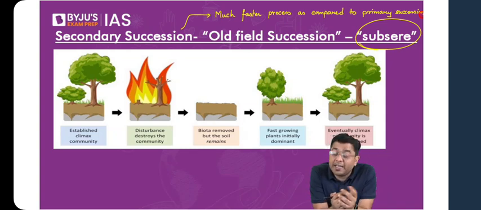Now, what the botanists and the ecologists had predicted was that it will take maybe hundreds of years for all that radioactive material to get eventually dissipated, and after hundreds of years, maybe we can have some life. But people were surprised when they visited Chernobyl around 20 years later. They were surprised to note the amount of biodiversity which has come back in that region. So that is again a kind of what? Secondary succession.